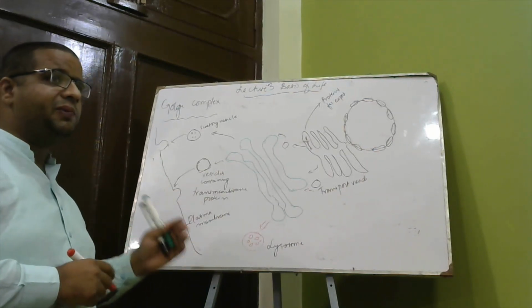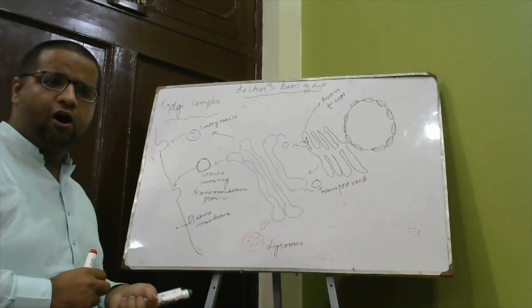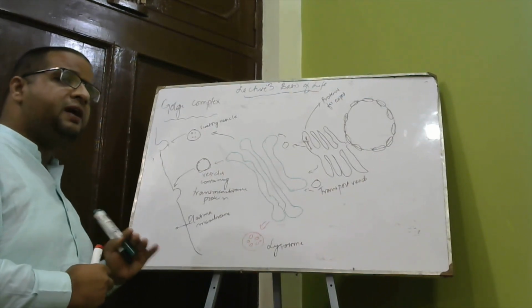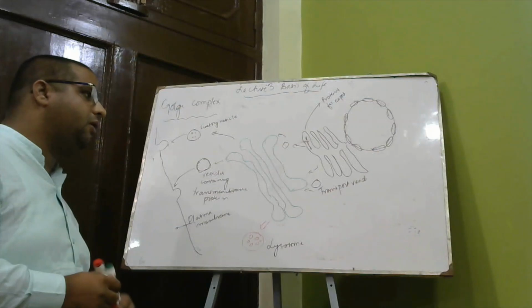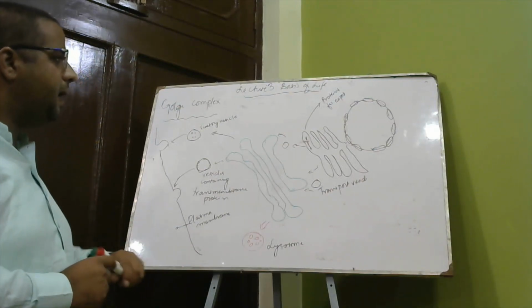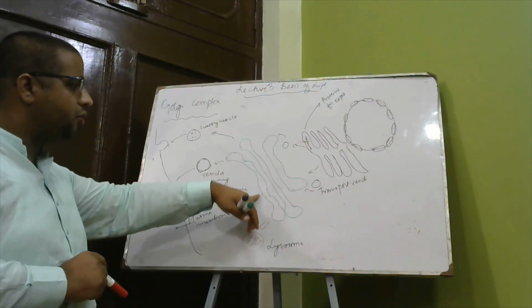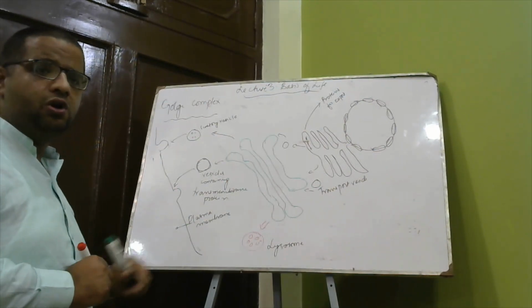The endoplasmic reticulum is involved in the production of protein or polypeptide and lipid synthesis. But the proteins, polypeptides and lipids produced are not in final form. The final form is given by this very well-known organelle, the Golgi complex, which was discovered by Camillo Golgi.